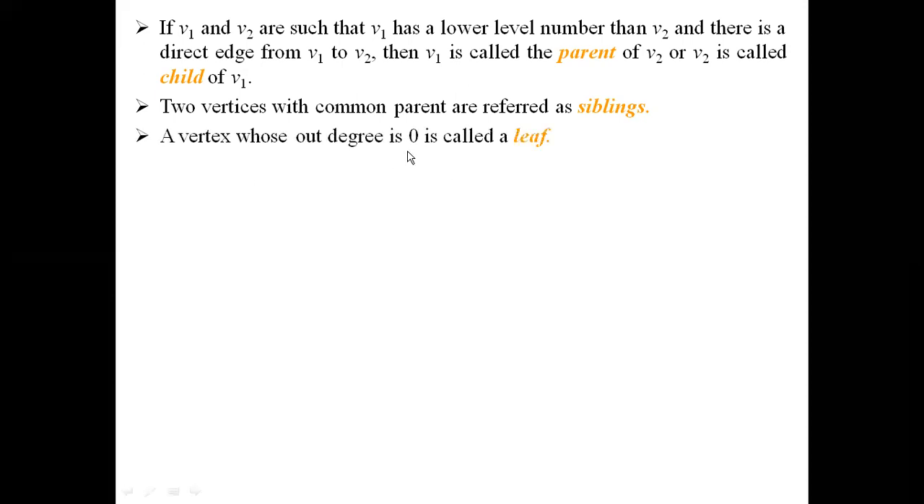A vertex whose out degree is 0 is called a leaf. Out degree must be equal to 0 to say that a particular vertex in a tree is a leaf. A vertex which is not a leaf is called an internal vertex. Any vertex that exists but is not a leaf, so all vertices other than the leaves, are called internal vertices.